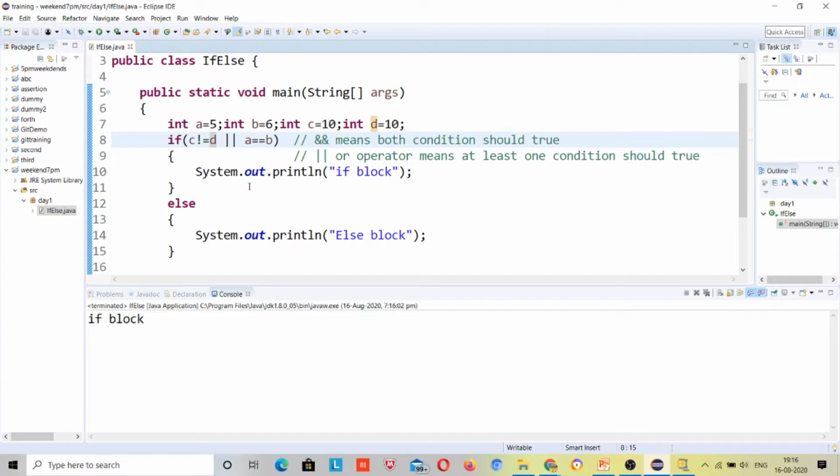These are some use cases of the if block. Please explain what will the output be. Why?